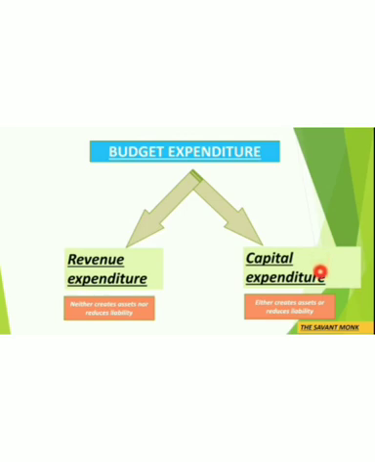Now coming to capital expenditure, these are those expenditures which either create assets or reduce liability. So for example, creates assets means that the government is buying something, some more land, some more machinery, some more investment, etc. And reduces liability means that the government is repaying the loan. So that is what capital expenditure includes.